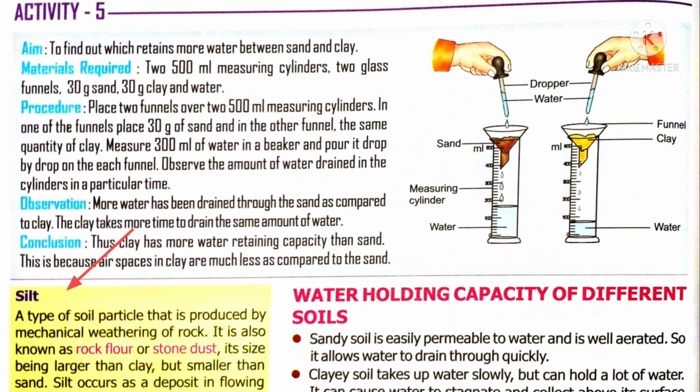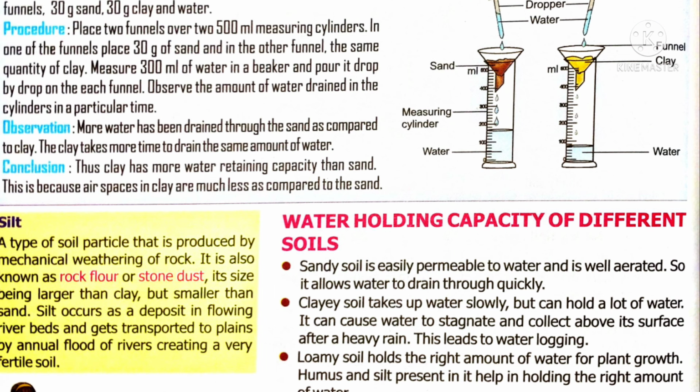Now you tell me what is silt. This type of soil particles is produced by weathering of rock. It is also called rock flour or stone dust. Its size is larger than clay but smaller than sand. Silt occurs as a deposit in flowing river beds and gets transported to plains when floods come. It is also good soil, rich in fertility, so plants grow well.